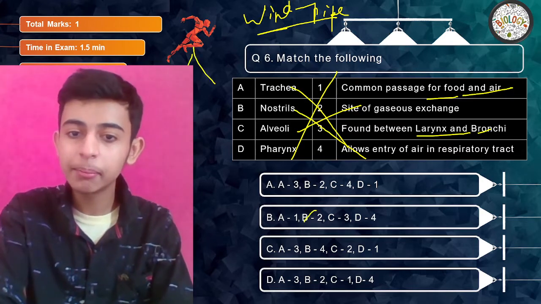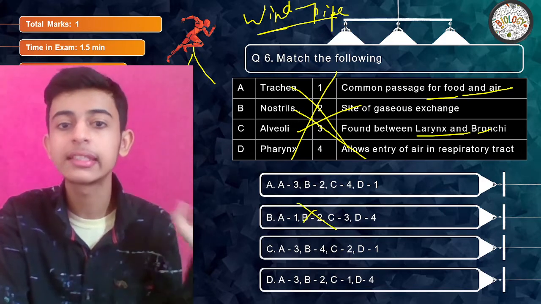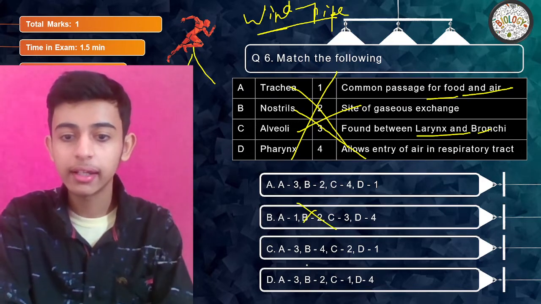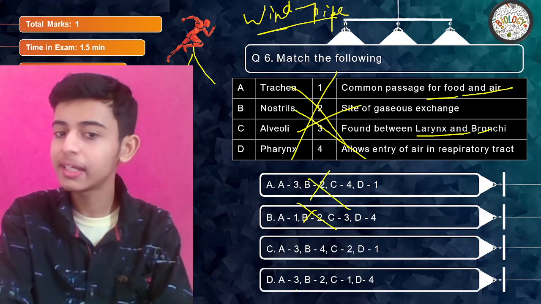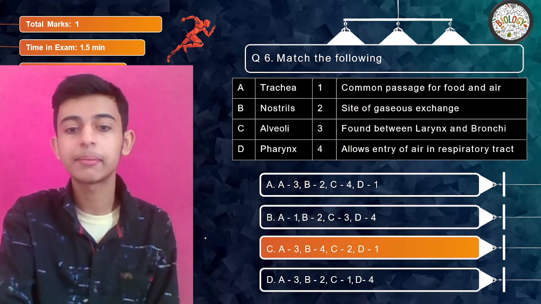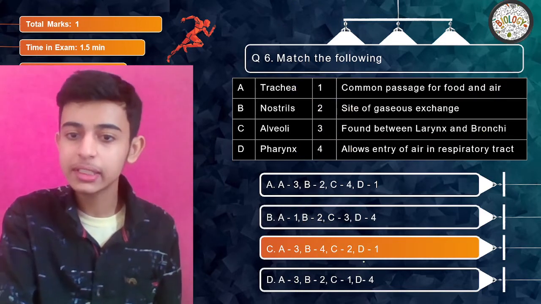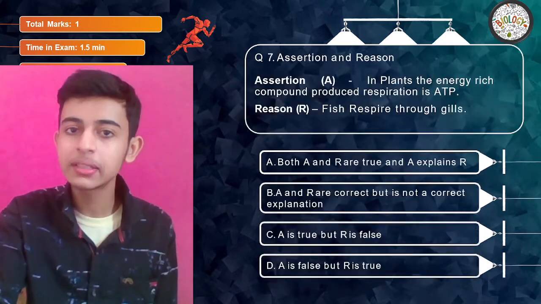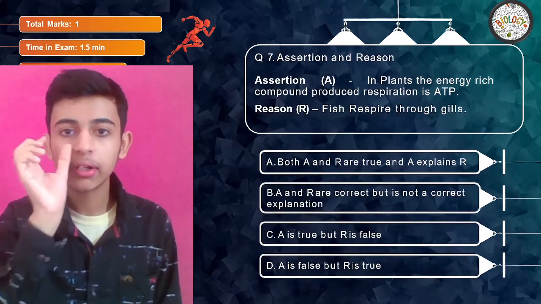If one is 3, then B gets eliminated. Yes or no? Yes. B should be 4. And here you're able to see B is 2 eliminated, so the answer becomes C. A is 3, B is 4, C is 2, D is 1. We've discussed everything, right? Now let's have an assertion reason question.